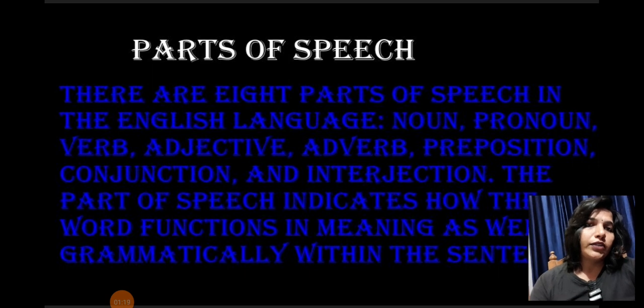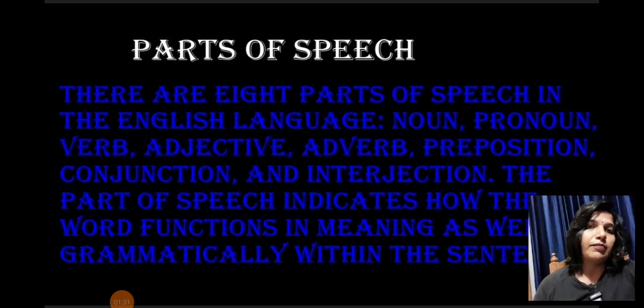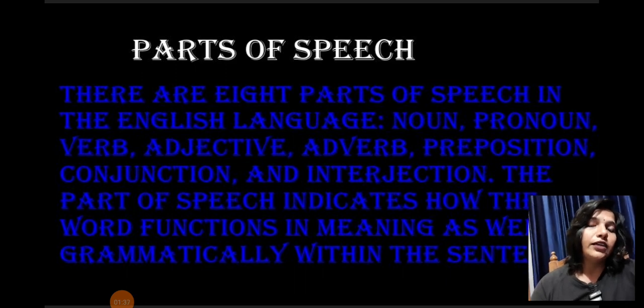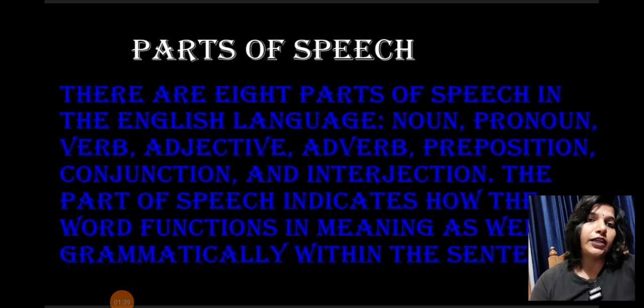As I already mentioned, parts of speech in English grammar are 8 types, and what matters is what each indicates. It indicates its function: how these words have meaning, and how grammatically they make a complete sentence.